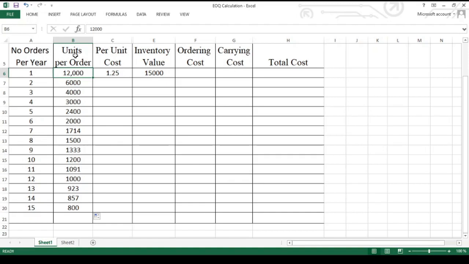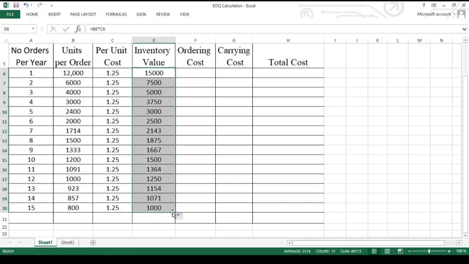This is order size. Order size is constantly decreasing when the number of orders is increasing. Per unit cost is 1 rupee 25 paise. This is a constant per unit cost, so you can keep it as it is. And here we already multiplied 12,000 into 1.25. Then you can just drag, so that you will get the inventory value.